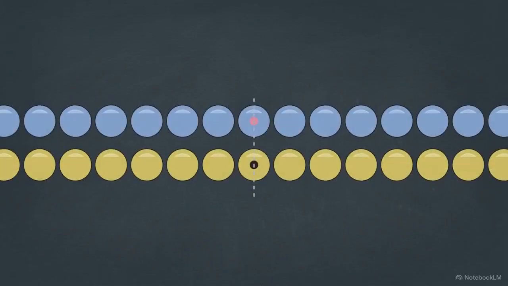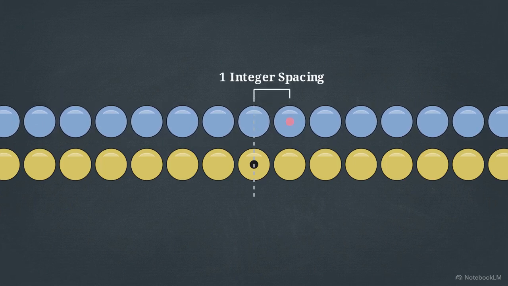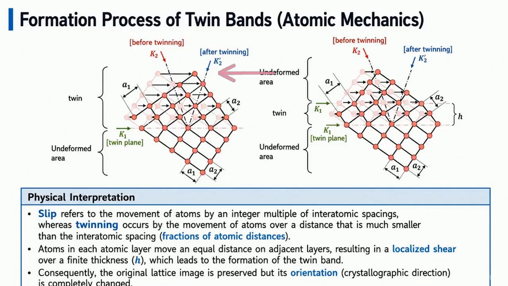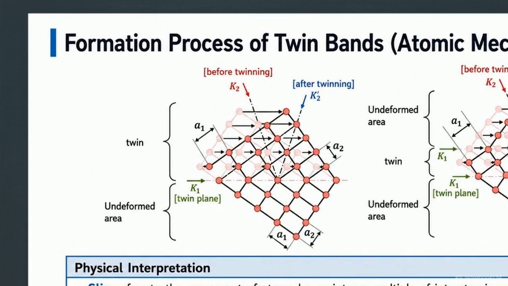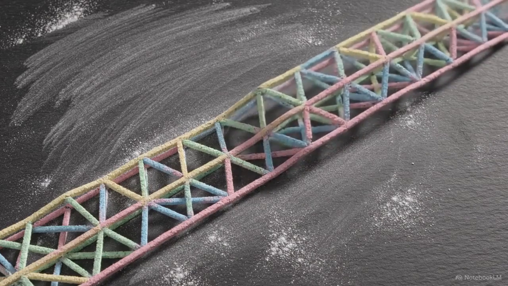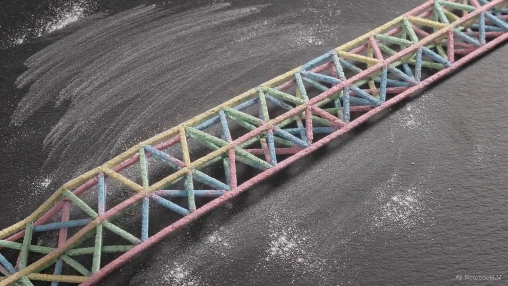This grid maps the atomic mechanics of the process. A specific volume of the lattice undergoes a uniform shear, resulting in a coordinated displacement of atoms. Across that diagonal 1-1-2 twin boundary, the blue deformed grid becomes a perfect mirror image of the original undeformed lattice below it. The physical difference between this and normal slip lies in distance. Normal slip moves atoms by full integer multiples of their spacing. Twinning moves atoms by tiny, exact fractions of atomic distances. In this model, atoms in each adjacent layer move an equal fractional distance relative to the layer beneath them.